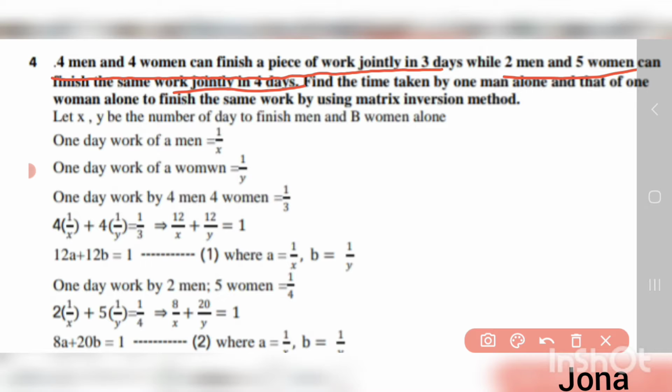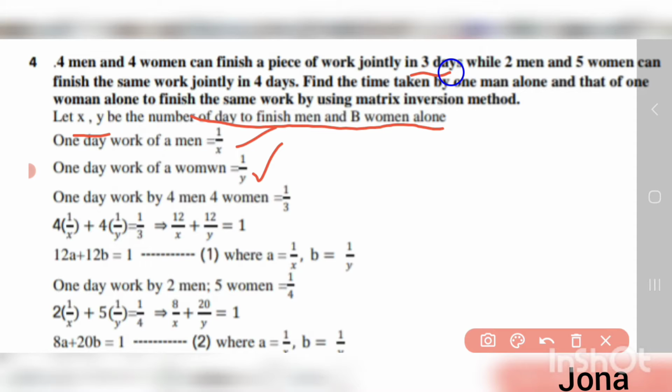So 4 men and 4 women can do it in a day. We can convert this into the work done in one day. Let x and y be the number of days to finish the work for the man and the woman. So the one day work of a man is 1 by x and the one day work of a woman is 1 by y. And they finished this work in 3 days. It's given in the first statement, isn't it?